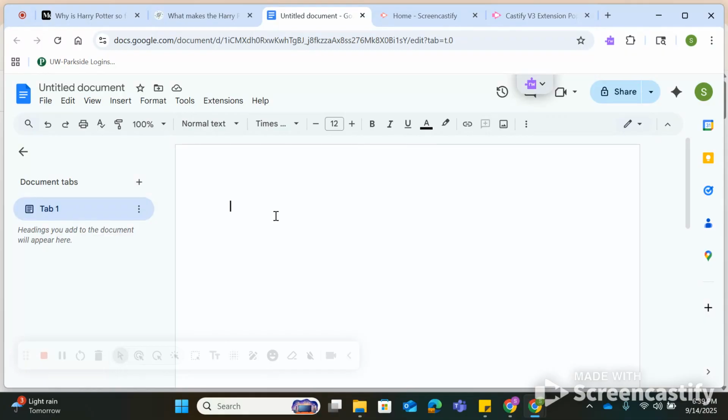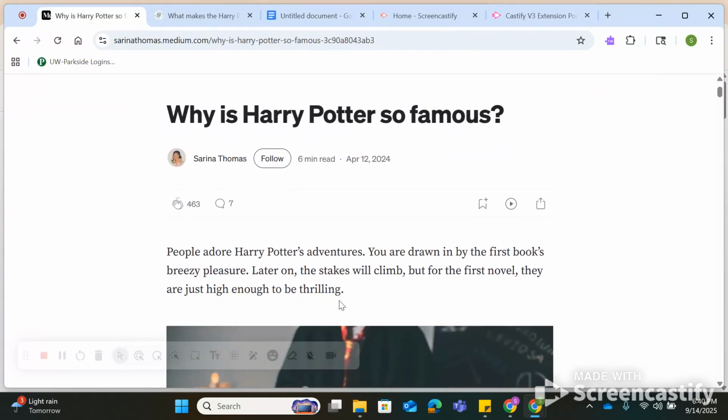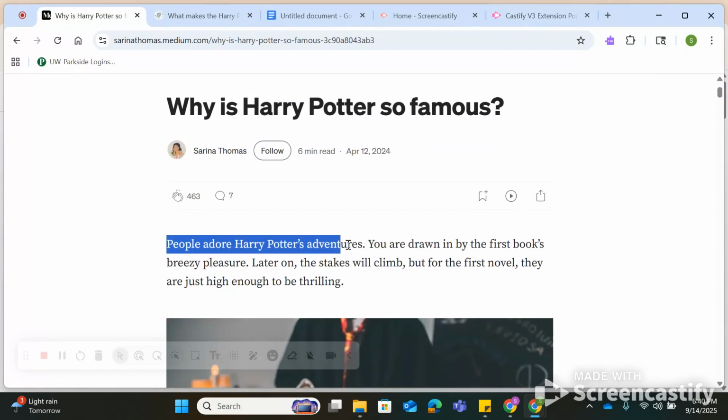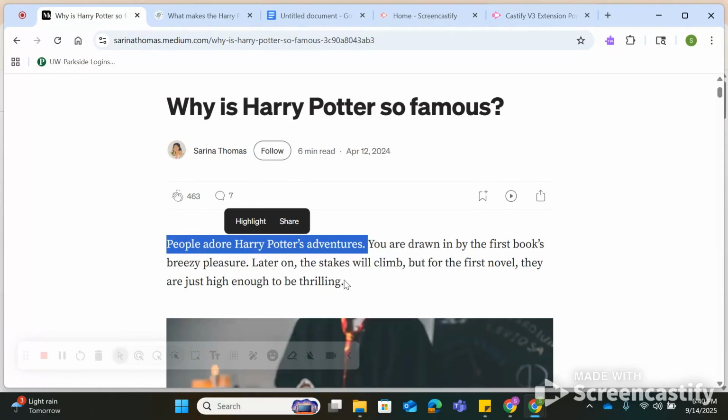So, let's say, Harry Potter is awesome, right? Because we're always going to lead into a quote. We're not going to do any quote dropping, but I need some evidence to back this up. I found this article, Why is Harry Potter So Famous? By Serena Thomas, published in 2024. And let's pretend I want to quote this right here. People adore Harry Potter's adventures.